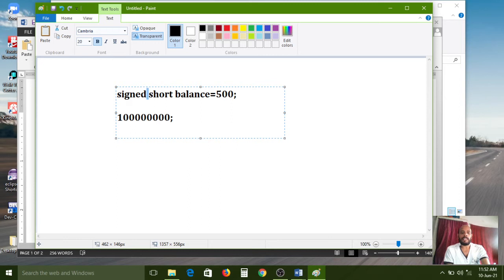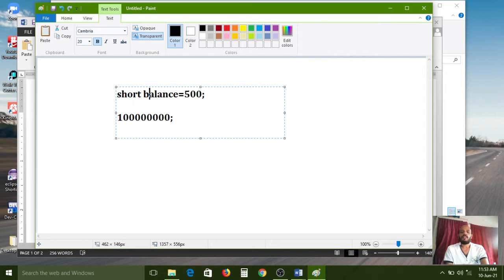If you haven't placed anything in this place, automatically by default the compiler will place signed before the short data type. Here, while opening, I have used short, but it is called signed short. During compilation the compiler places the signed keyword before short, so short is internally converted into signed short.